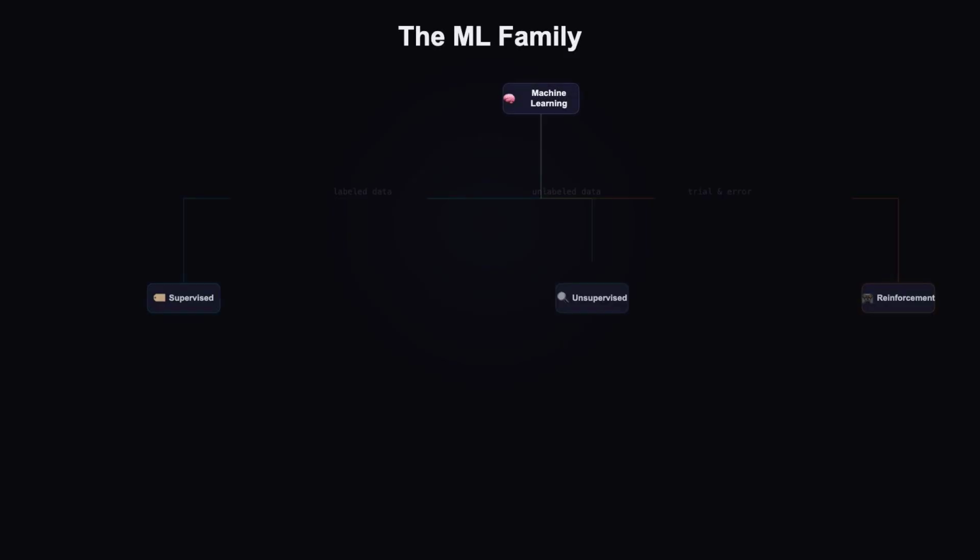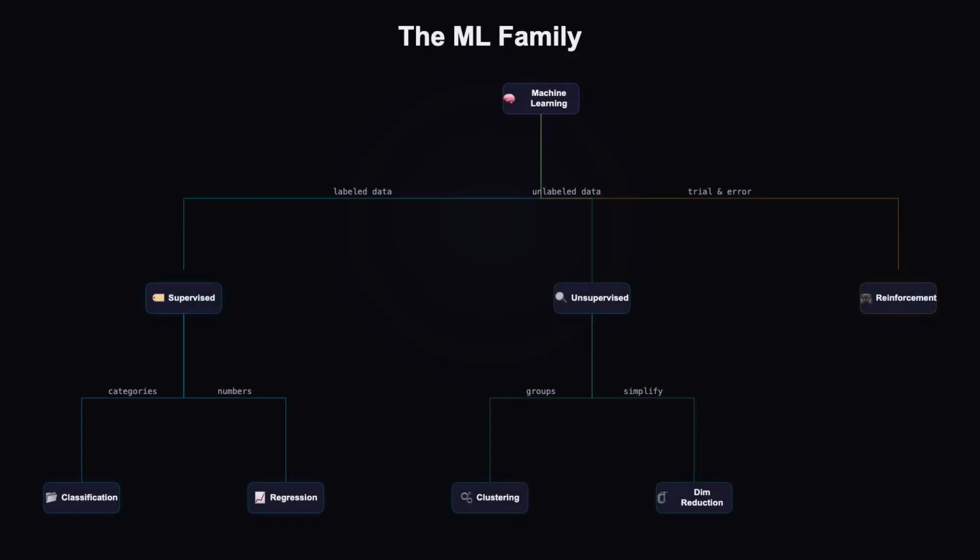Let's see the big picture. Machine learning splits into three branches. Supervised learning uses labeled data. You give the model both the question and the answer. Unsupervised learning works with unlabeled data. The model finds hidden patterns on its own. And reinforcement learning learns through trial and error with rewards and penalties.